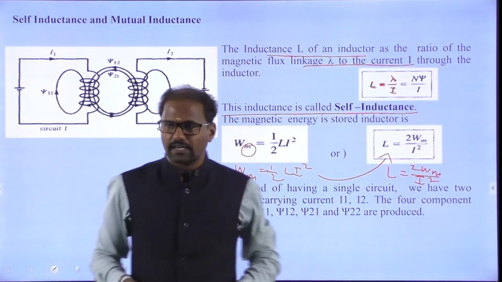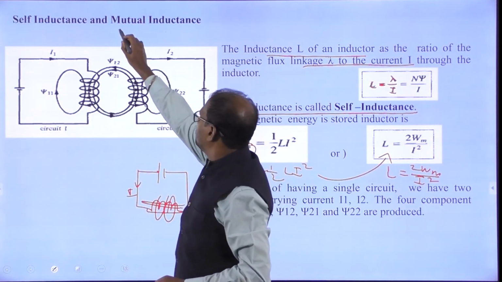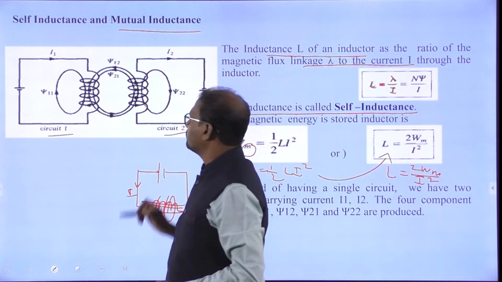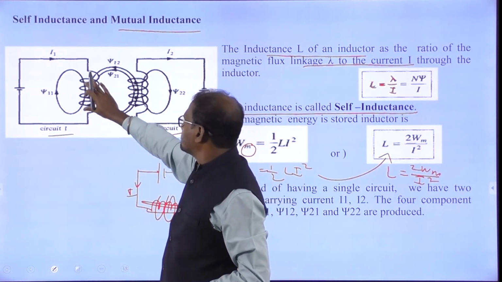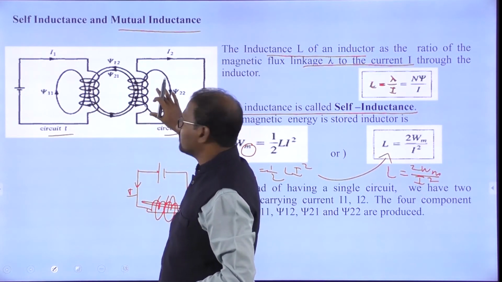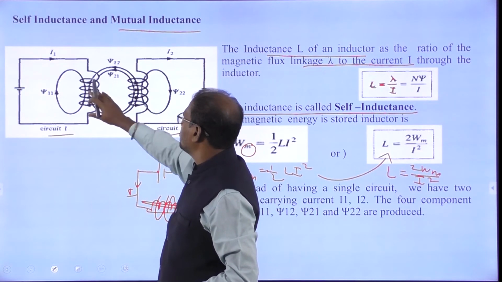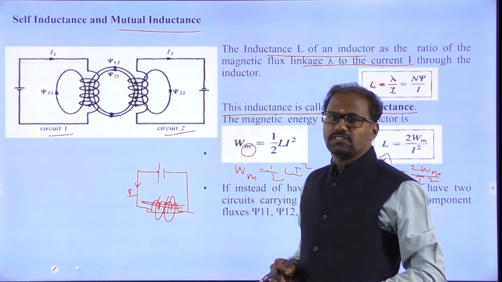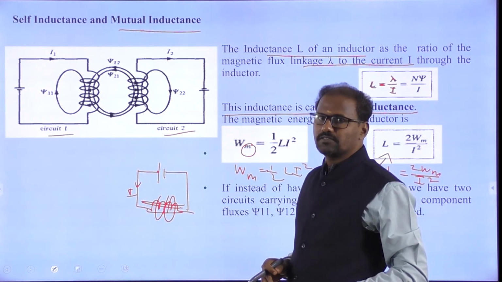We can look at the diagram over here. Here, this is circuit 1 and this is circuit 2. There is one self inductance and another self inductance, coupled to each other. We call it a mutual inductance.